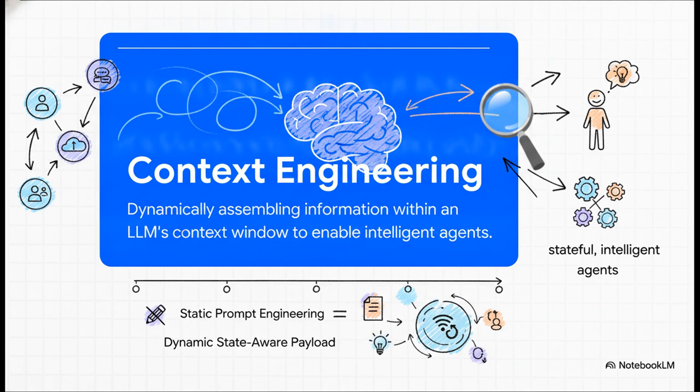So the crucial point is we need a systematic way to build that context continuously. The industry calls this context engineering. It's defined as the dynamic assembly and management of information within an LLM's context window to enable stateful, intelligent agents. And guys, this represents a massive paradigm shift. We are moving far, far beyond simple, static prompt engineering, where you just write clever instructions, into dynamically constructing a state-aware payload based on the user, the conversational history, and external data for every single turn of a dialogue.